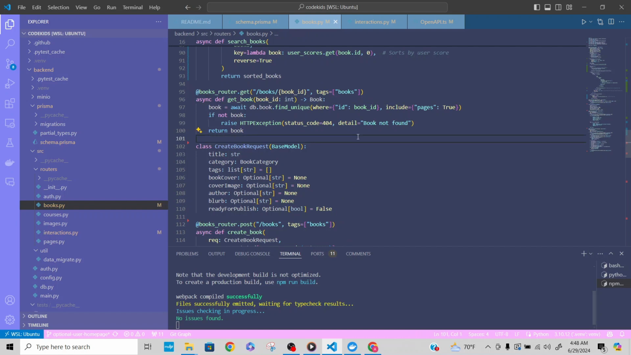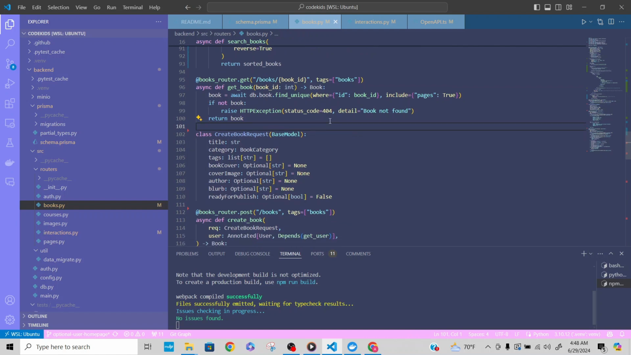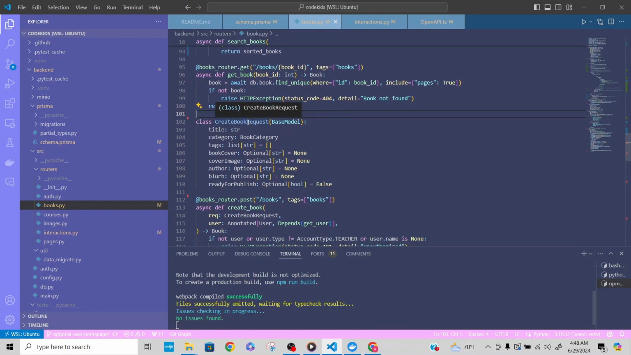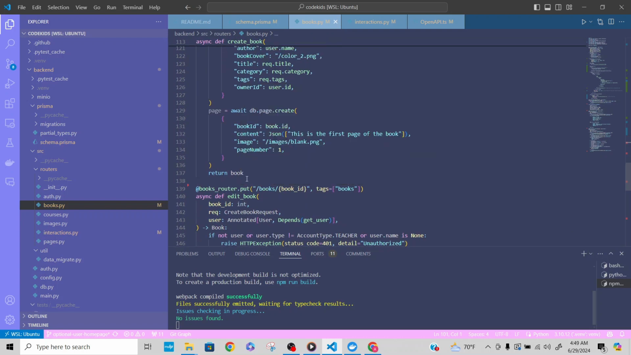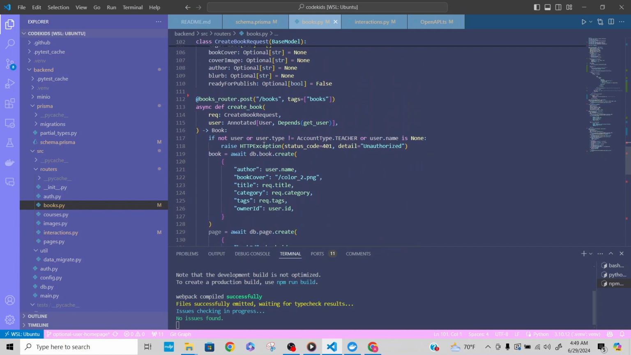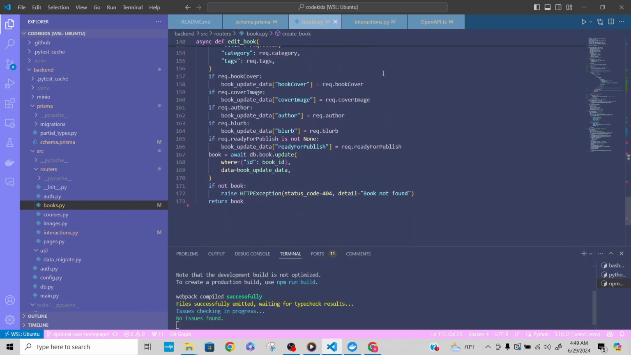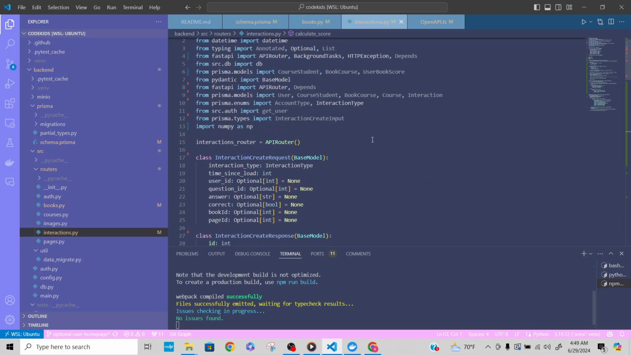Like get book is an endpoint to get details of the book by its ID, and it fetches the book from the database, including related pages, then raises a 404 error if book isn't found, right? There are also other post and put endpoints as well down here that I don't really need to get into. They all have authorization checks to make sure that only like a teacher is able to perform those actions, right? So that was books.py. Moving on, we can go to interactions.py.